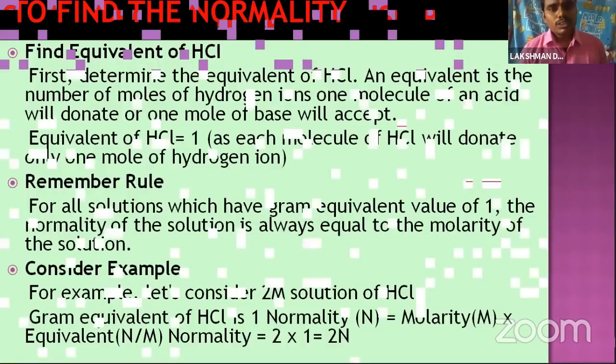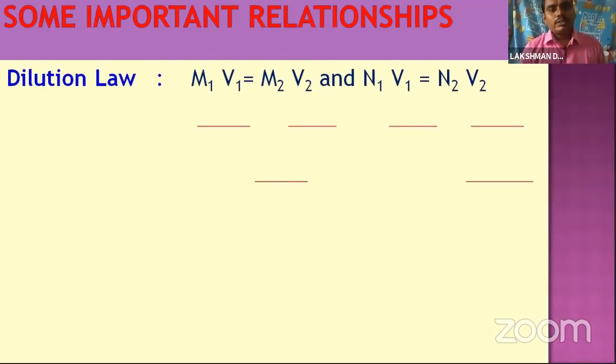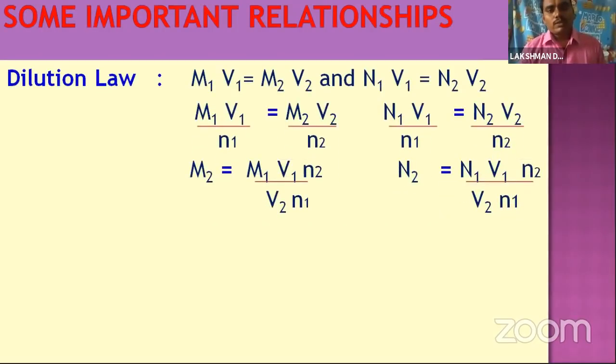So, some important relationships: the dilution law. The dilution law is M1V1 equal to M2V2, and N1V1 equal to N2V2. So here the problem is given as M1V1 by n1 is equal to M2V2 by n2. So to estimate the HCl present in 500 ml of solution, to be supplied to the sodium carbonate. So here sodium carbonate and HCl both are there.